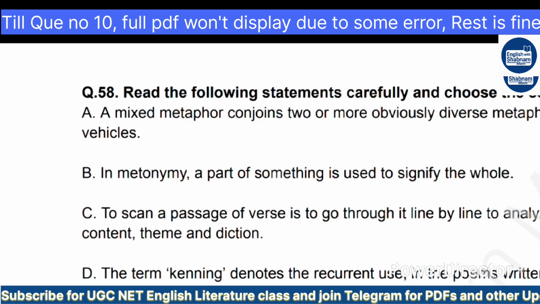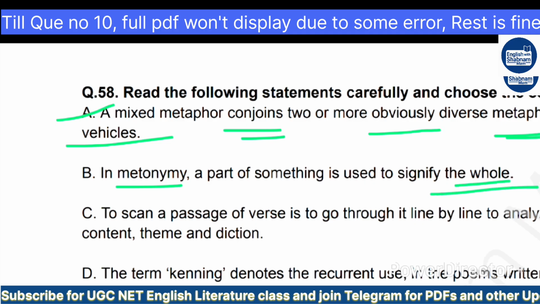So first one: a mixed metaphor conjoins two or more obviously diverse metaphoric vehicles. B is saying in metonymy a part of something is used to signify the whole. Option C: to scan a passage of verse is to go through it line by line to analyze its content, theme, and diction.